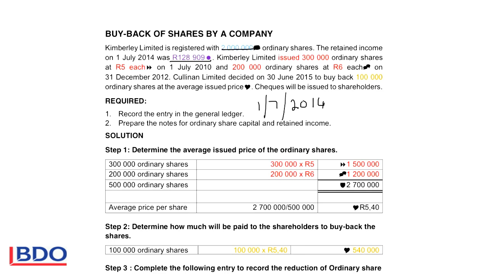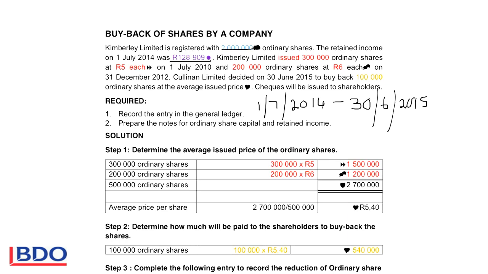They decided on 30 June 2015 to buy back 100,000 shares. So the last day of this current financial year is 30 June 2015. And they're going to buy it back at the average price. Checks will be issued to the shareholders. That means that you have to calculate what the average price is so that you can determine how much money must be paid to the shareholders.